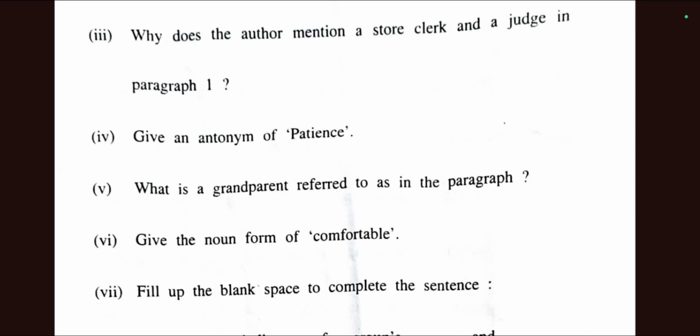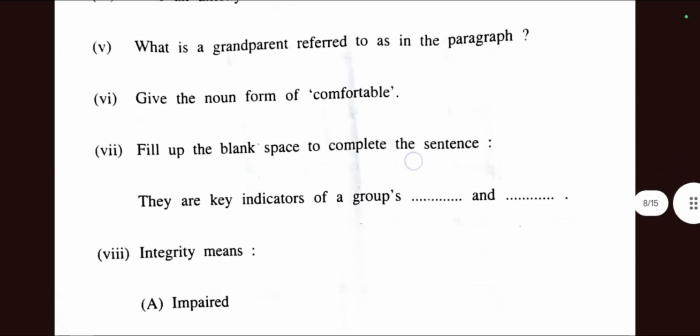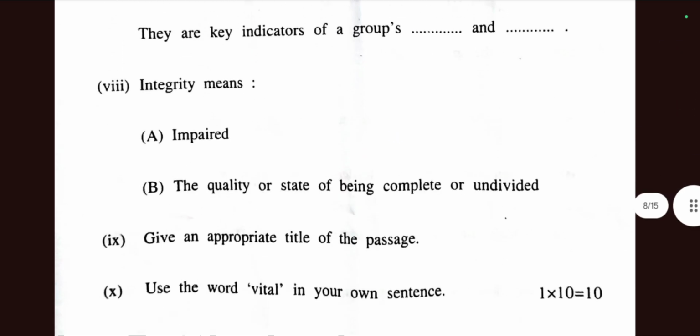Maximum students will get stuck here and say this is not in our syllabus. But remember, the question is from grammar, which is very vast and can be anything. There is also filling the blanks, which is again from the passage above. There is a question like: integrity means. Those who don't know the correct answer will definitely go for impaired, because there is an I and an I in both cases. So yes, impaired can be an answer.